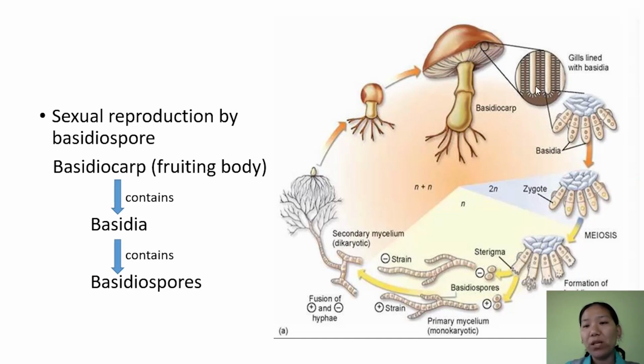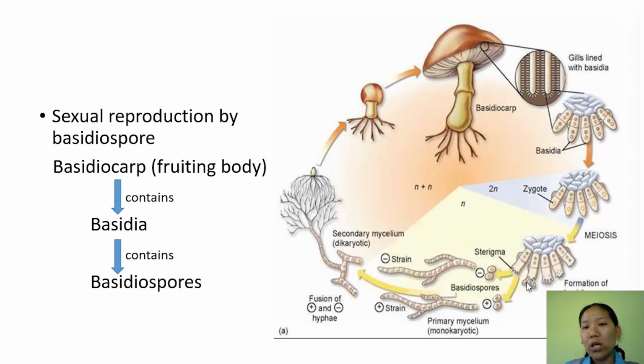Inside this, you have so many gills, and on each gill we have a number of basidia. In each basidium there are 2 nuclei, because of the fusion of the protoplasm. After the fusion of protoplasm, these 2 nuclei did not fuse, so it remained as a dikaryon. When it matures, these 2 will fuse to form a zygote, and this zygote will undergo meiosis and give rise to 4 basidiospores, again produced exogenously outside.